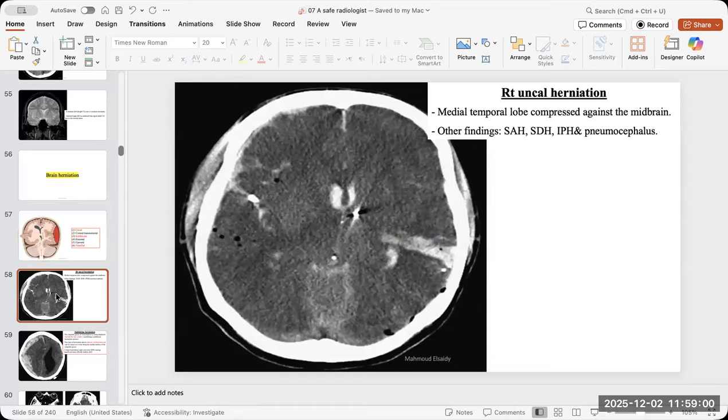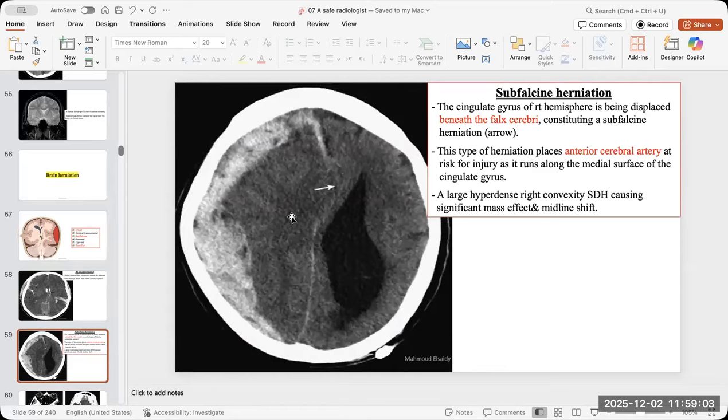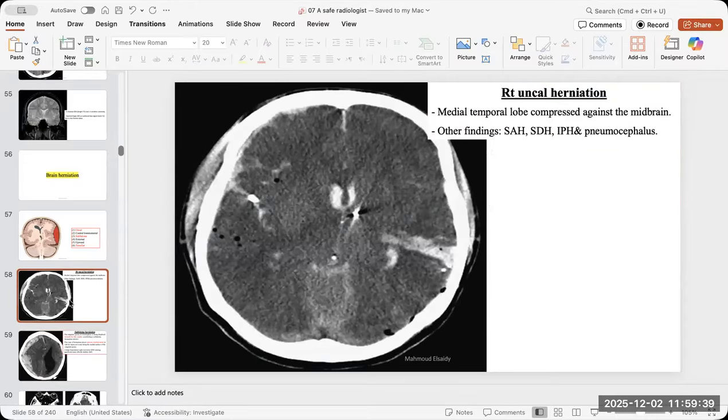The subfalcine, this one, the subfalcine herniation. What is the best clue for subfalcine herniation is the effacement of the frontal horn. Okay, the whole lateral ventricle is effaced, but effacement of the frontal horn specifically is a very good clue for subfalcine herniation. And what is the problem if there is subfalcine herniation? The brain tissue compresses the ACA, the anterior cerebral arteries. So it is very crucial to detect it very early because if you miss that, the patient will have even bilateral ACA infarctions. Then the uncal herniation, and what is a good clue?